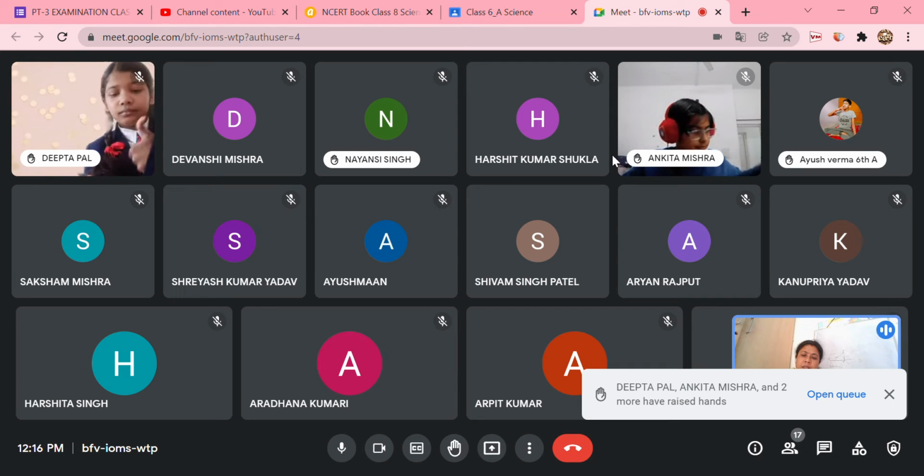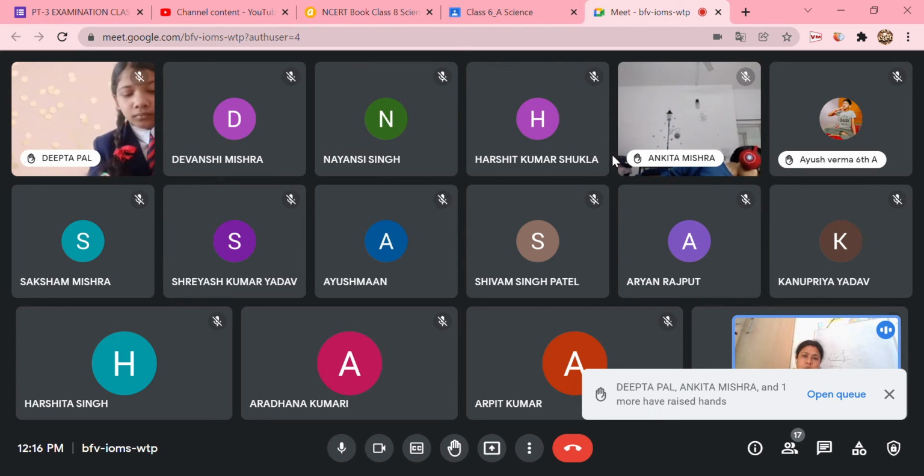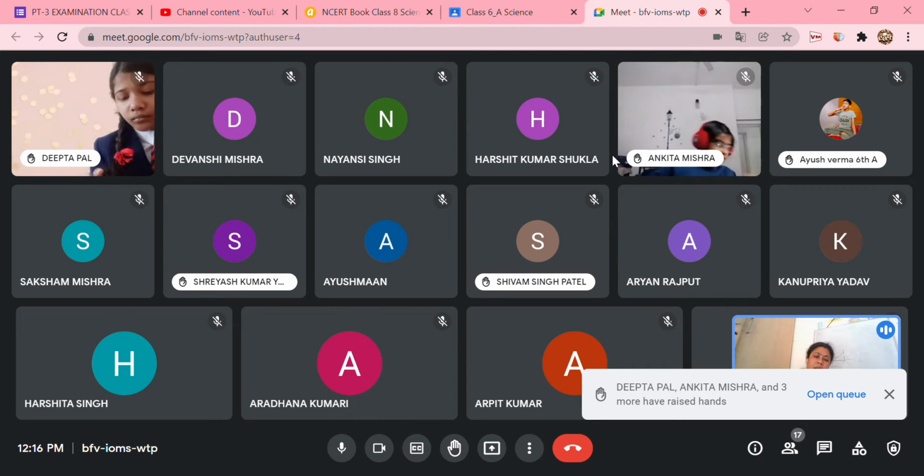Next, label the diagram. So labeling part, one by one. Aradhna, what is number one? First one, what is the process? One यहाँ पे label किया है? Okay, yes, ma'am. First labeling. Last question में one जहाँ पे लिखा है, what is that process? Where one is written? Ma'am, evaporation. Evaporation. Very good.